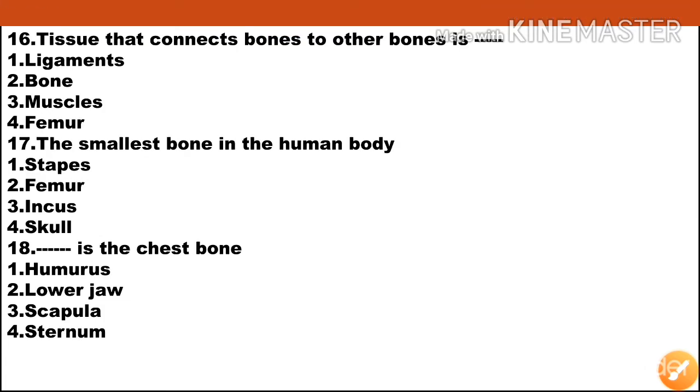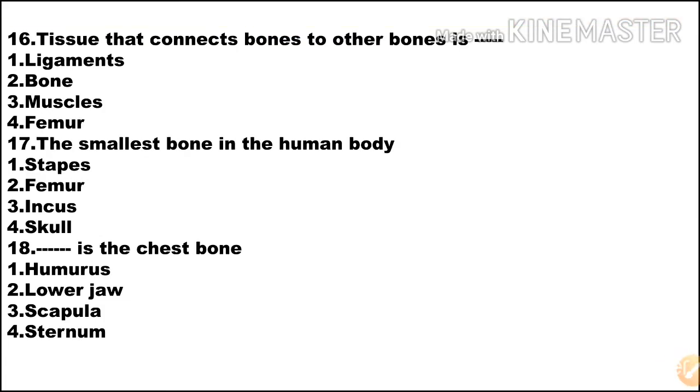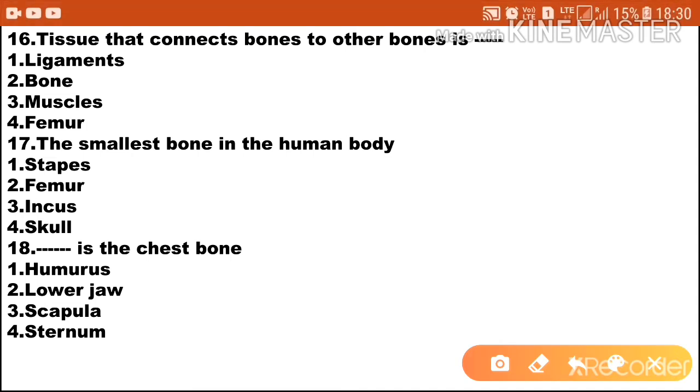Next question, tissue that connect bones to other bone is option 1 ligament, option 2 bone, option 3 muscles, option 4 femur. So the tissue that connect bone to another bone is called ligaments. So option 1 is the correct answer. Ligaments are called tissue that connect bones to the other bone.